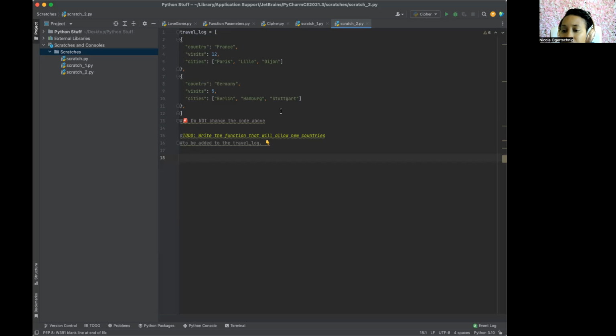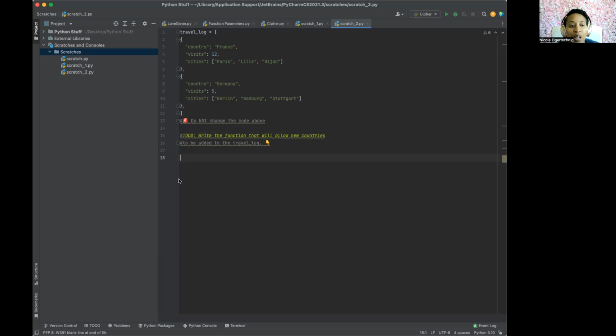All righty. So this little red thing right here, just following the assignments, it says do not change the code above. So don't change it. I didn't change it. You don't change it. Then it says to do: write a function that will allow new countries to be added in the travel log. And you see that it has the lovely hashtags. It's the hashtags that tell it not to do something there, so that's why you'll see hashtags. This goes back to my last video, when I said people will leave notes in their code because sometimes you're like, well, what does this do? And there'll be notes. And that's how you put the notes. It's the hashtags. So let's go ahead and do that.